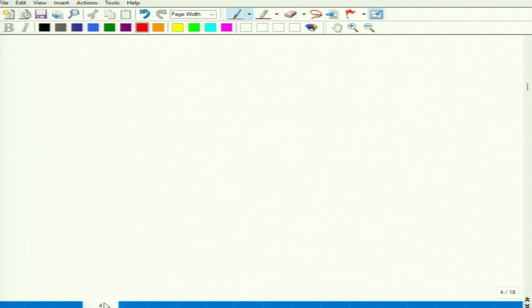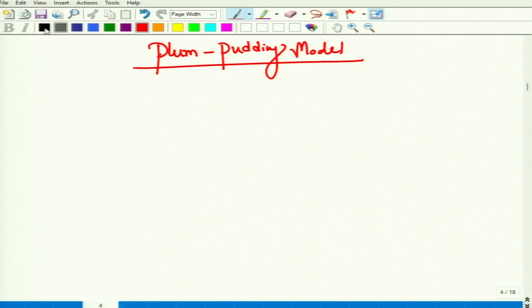So, to describe the structure of the atom, J.J. Thomson proposed the first model of the century. It was given by J.J. Thomson because he discovered the electron. After discovering the electron, it is evident that there is something inside the atom, so we need some model to describe the structure of the atom. So he first gave this model. This is called the plum pudding model.